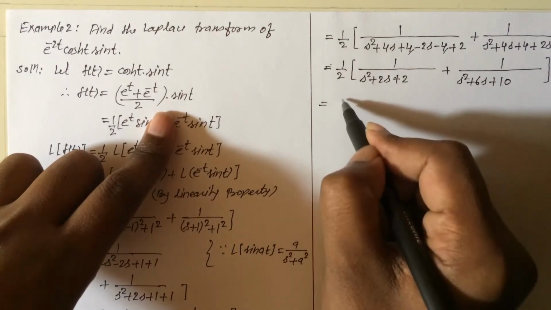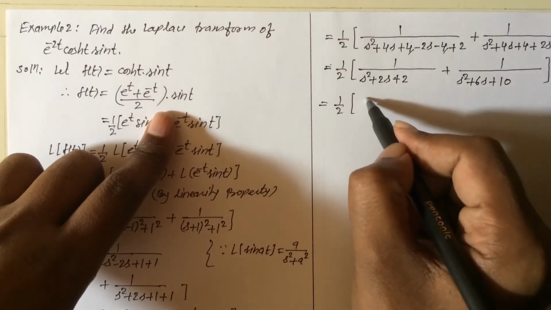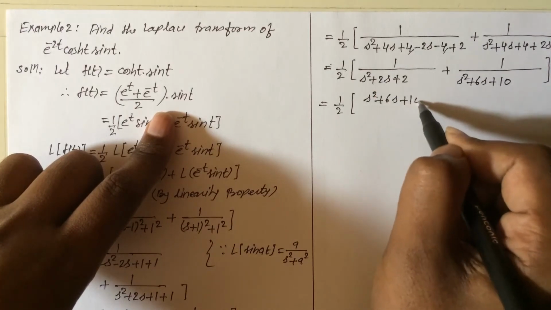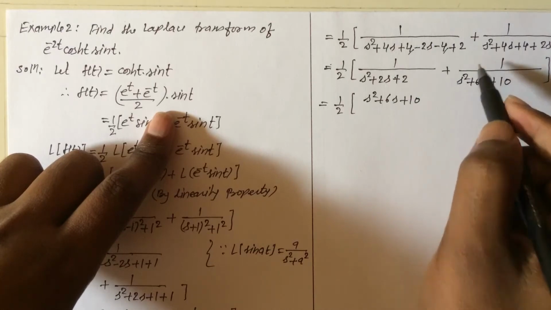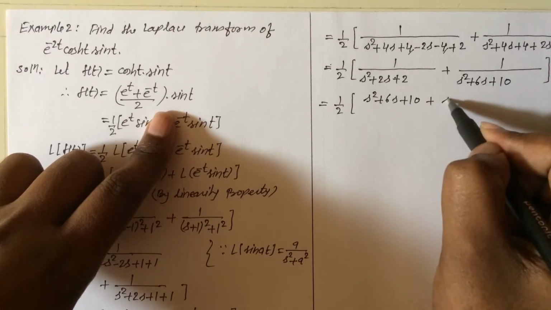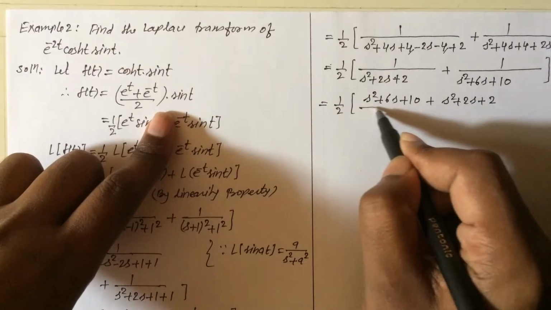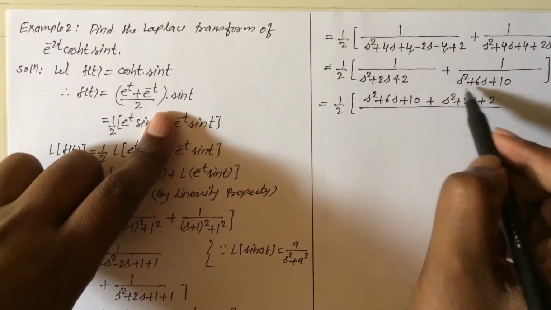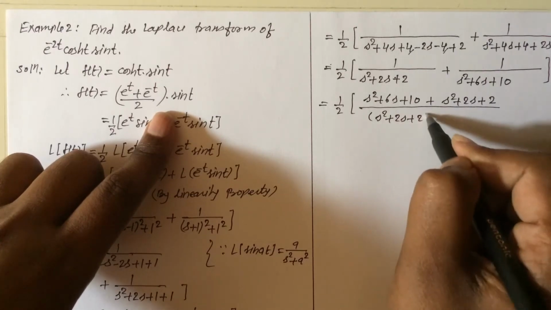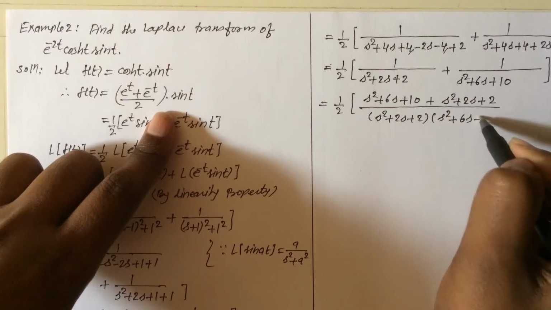So this equal to 1 upon 2. Now we will cross multiply. So s square plus 6s plus 10, and again we cross multiply by this term. So plus s square plus 2s plus 2, the whole divided by the product of these two terms, s square plus 2s plus 2 into s square plus 6s plus 10.